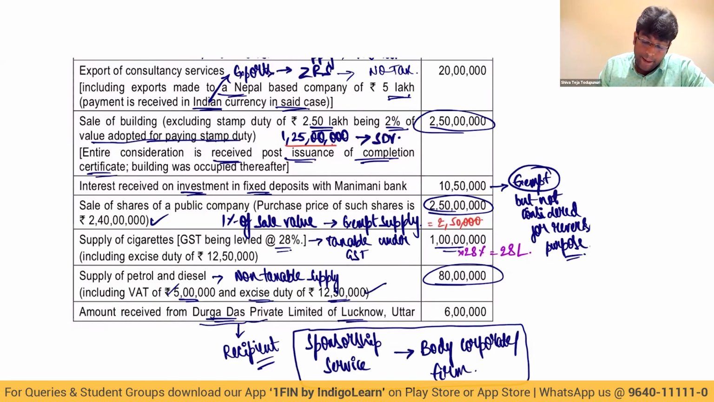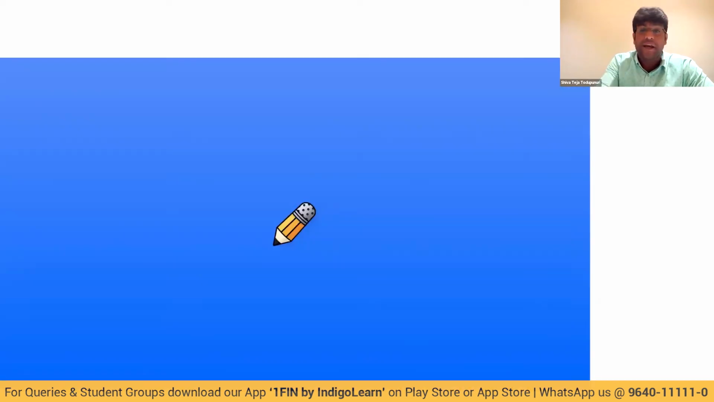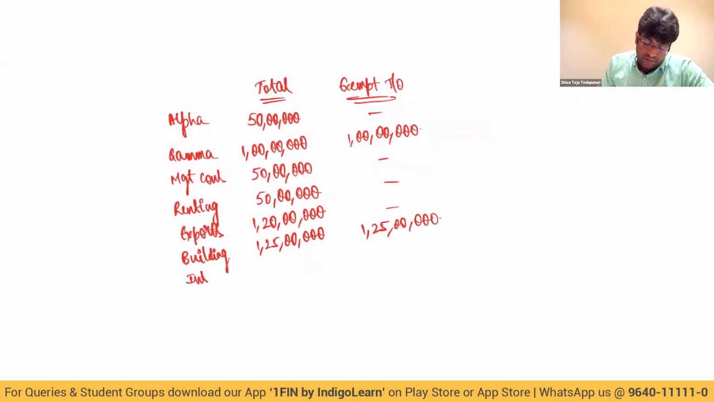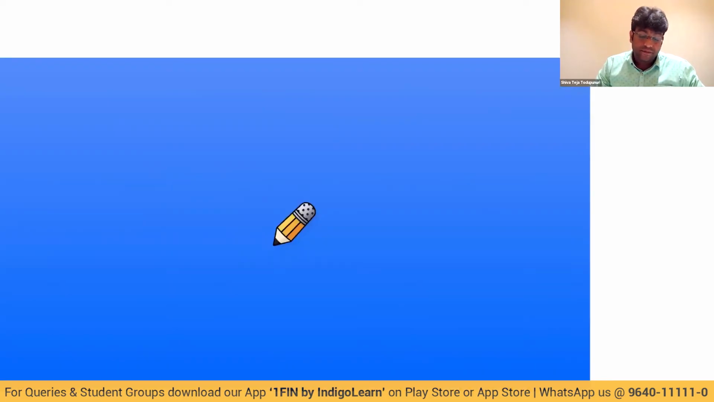Next, what else? Interest on fixed deposit, 10 lakh 50,000, my dear friends. Let me tell you, this interest on fixed deposit is considered for total turnover, but it is not considered for exempt turnover for the purpose of reversal. That's an interesting point actually. Next, what else? Shares, 2 crore 50 lakhs, but we'll take only 1%. That is 2 lakh 50,000.